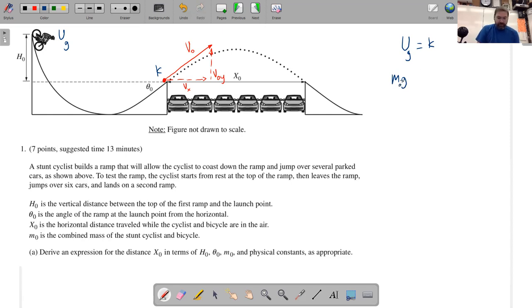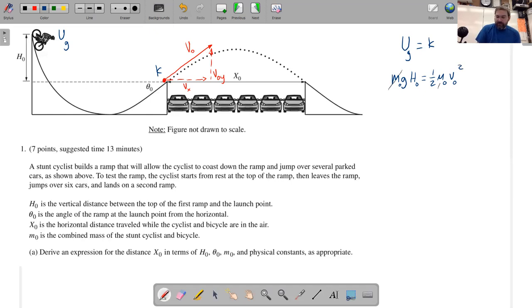M naught is the mass of the cyclist and the bicycle, although you'll see that doesn't matter, times g times the height h naught from which the cyclist drops relative to the end of the ramp, and that's equal to 1/2 m naught v naught squared, where v naught is the initial velocity at which the cyclist leaves the ramp here.